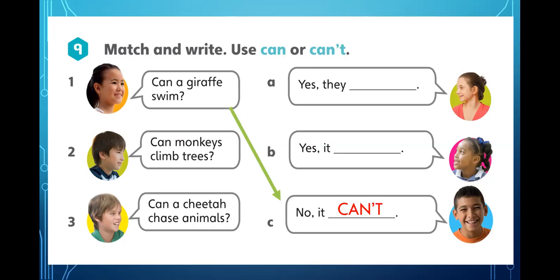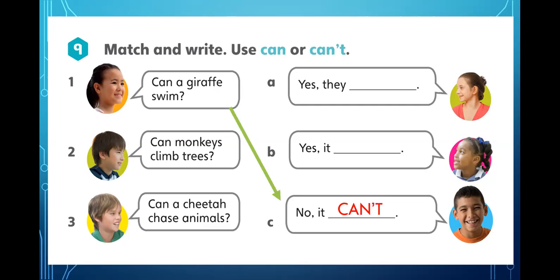We answer this question with the simple negative, only the negative. No, it can't. We don't continue with the complete sentence. Number two, can monkeys climb trees? Now think about a monkey going up a tree. I think that is very typical of the monkeys. So we're going to say that it is possible. Can monkeys climb trees? Yes.